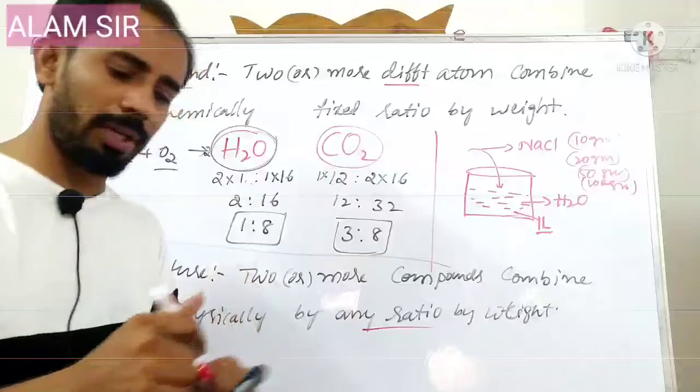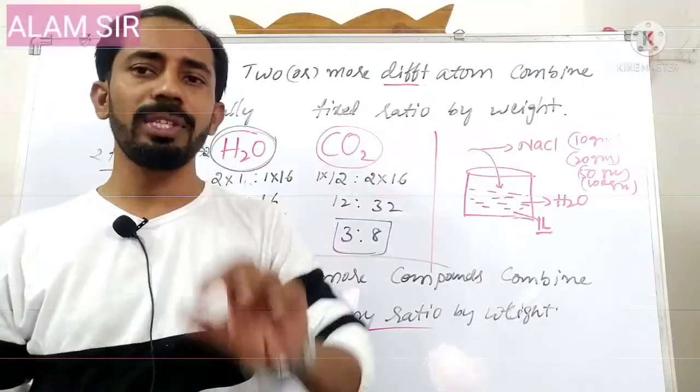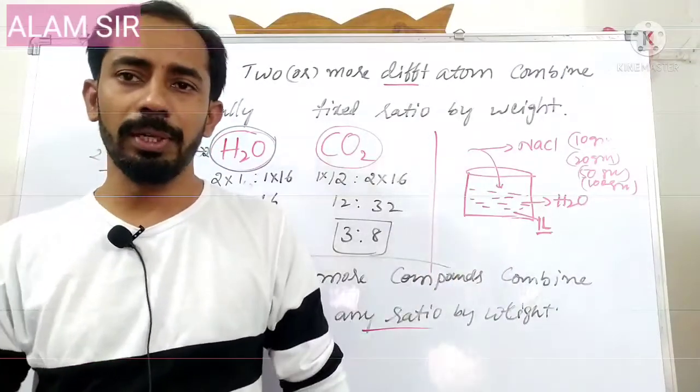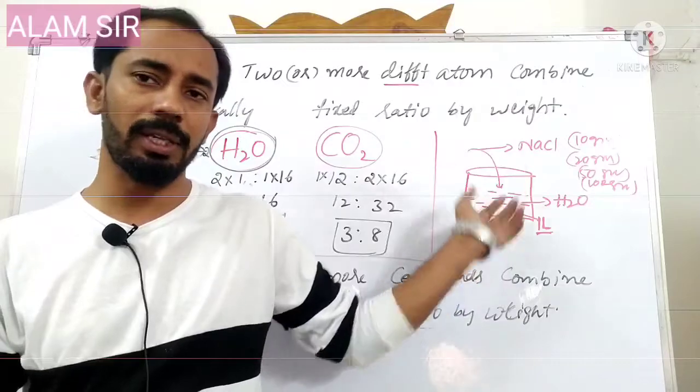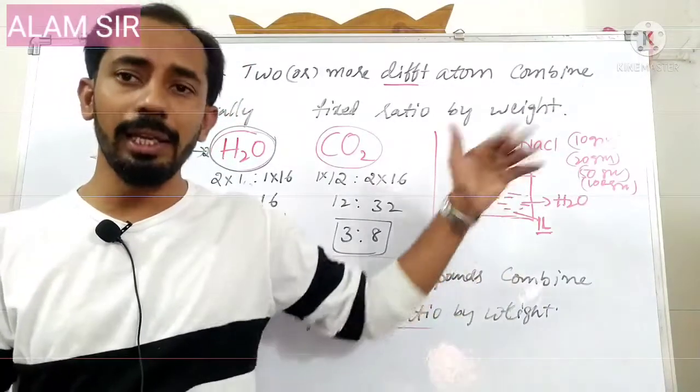So here there is no fixed ratio. The mixtures are physically combined, which means they can be separated using suitable methods. Here it can be separated by evaporation. So, physically combined and any ratio.